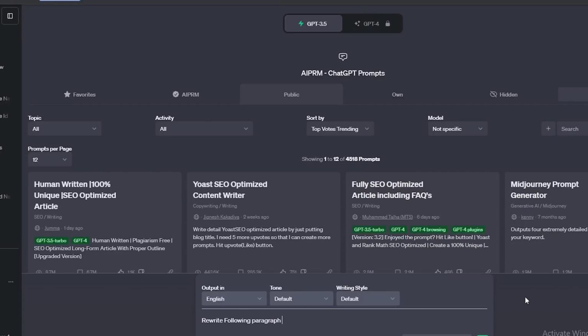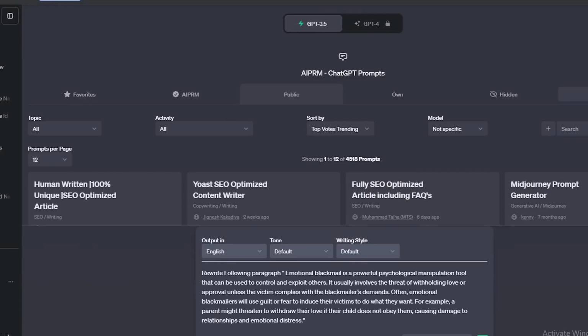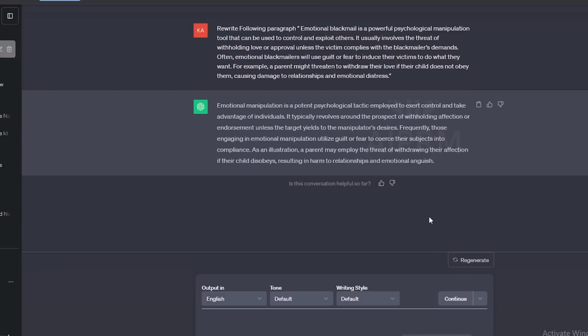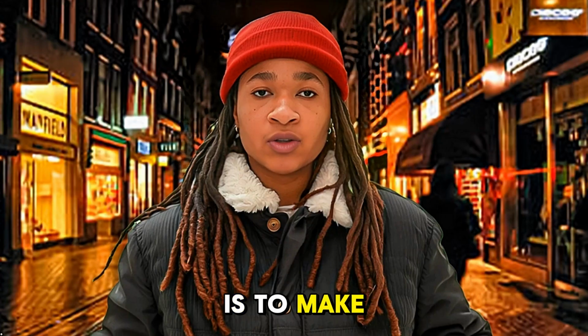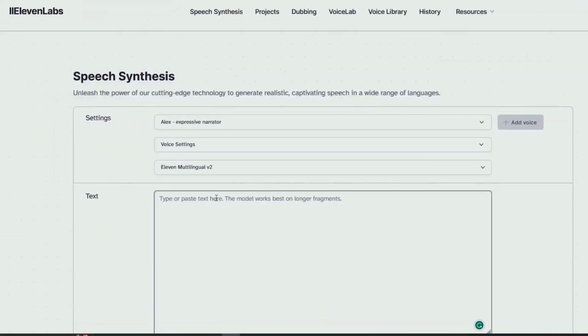Simply ask, rewrite this paragraph, and copy the paragraph you selected. ChatGPT will rewrite it within a few seconds. Now we can use this without any issues. The next step is to make voiceovers. As usual, we are going to use 11 Labs for that.